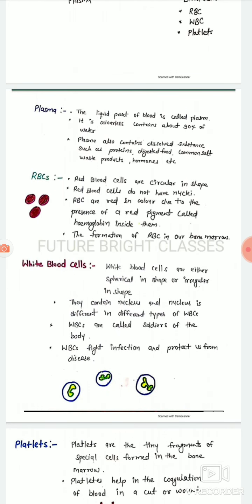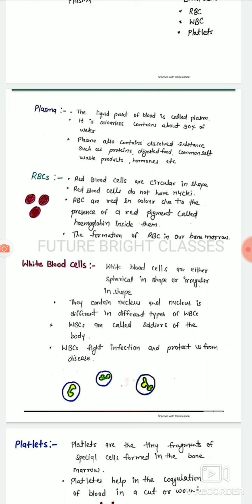Plasma. The liquid part of blood is called plasma. It is colorless and contains about 90% water. Plasma also contains dissolved substances such as protein, digested food, common salt, waste products, hormones, etc.